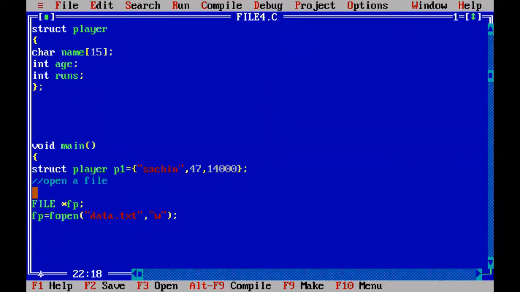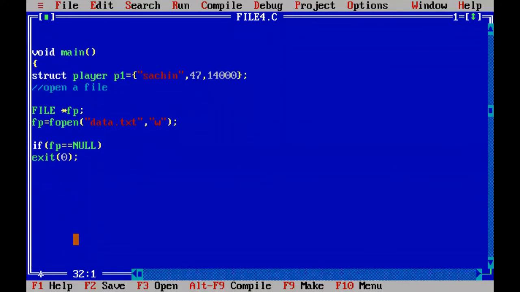And check whether the file is really opened or not. How to check? Use the if condition. If fp equal to null, then file is not opened. You simply exit from the file by using the function exit 0. If file is not null, fp is not null, then this particular statement is false and exit 0 won't be executed and program is not terminated. Then you will come to the next line. When you come to the next line, you will write the code for how to write this structured data into the file, because file is already opened.